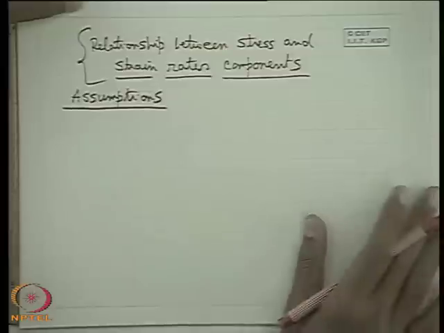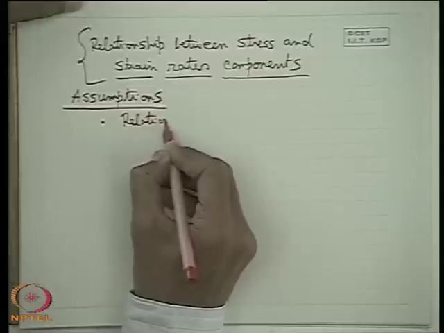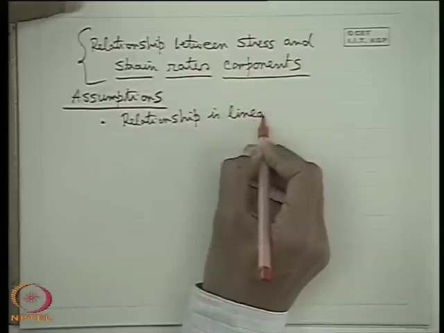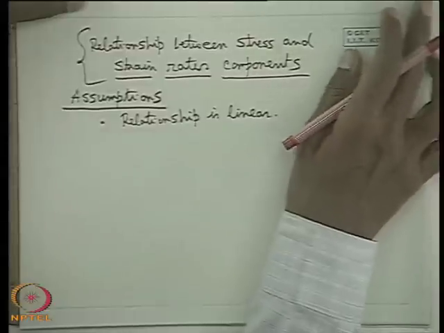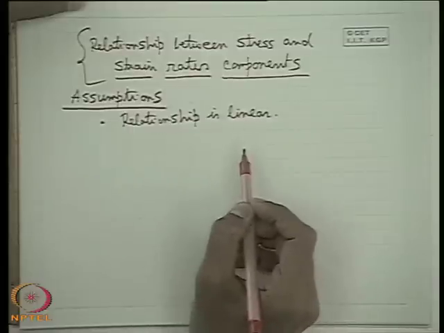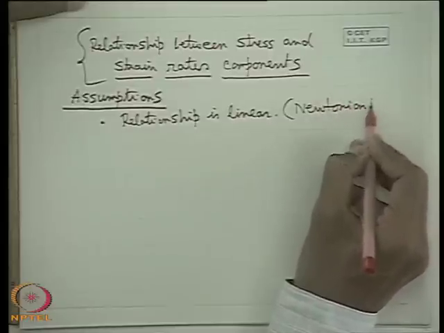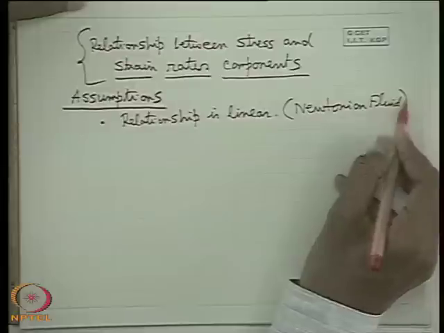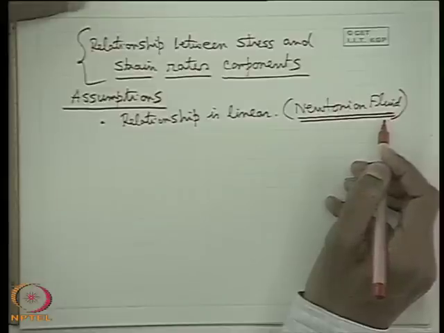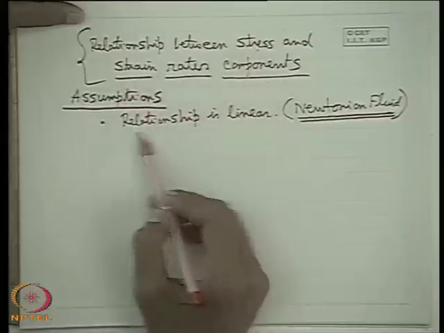So what are the assumptions that are made? First assumption is that this relationship is linear. Why is this assumption made? It is Newton first who found out that there are different classes of fluids which obey a linear relationship between stress and strain rates. These fluids are known, according to his name, as Newtonian fluid. So therefore the equations of motion which will be developed for viscous flow are for Newtonian fluid. That means this is a viscous fluid, but Newtonian fluid. If I ask you what is Newtonian fluid, it is where the relationship between stress and strain rates is linear.